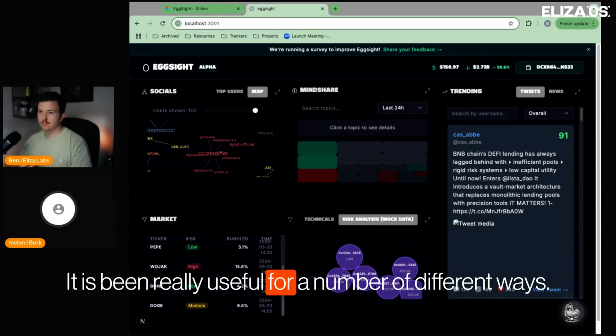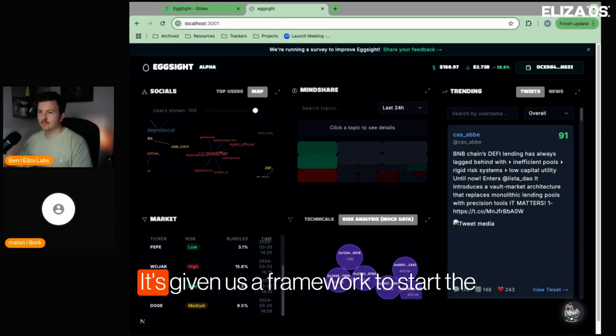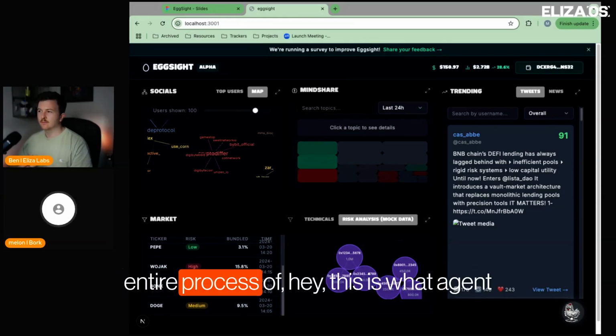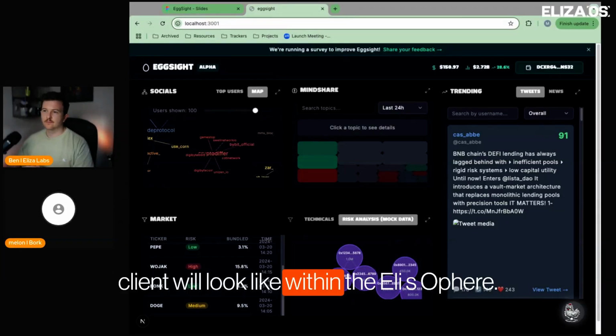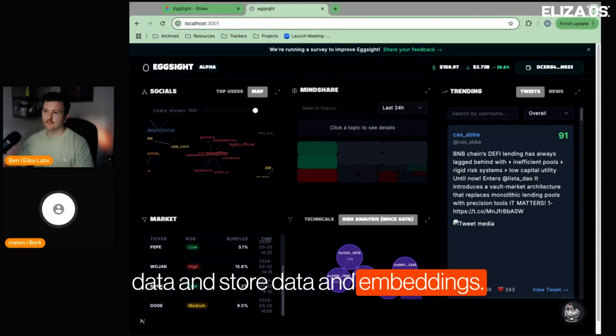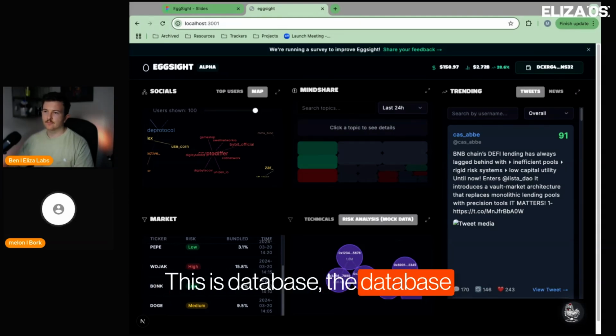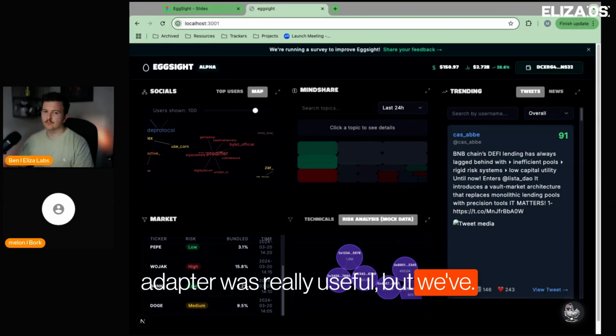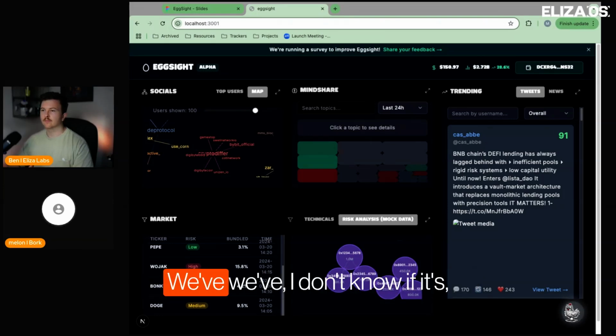It's been really useful in a number of different ways. It's given us a framework to start the entire process of, hey, this is what an agent client will look like within the Eliza sphere. And then this is how to fetch and retrieve data and store data in embeddings. This is the database. The database adapter was really useful, but we've expanded upon it.